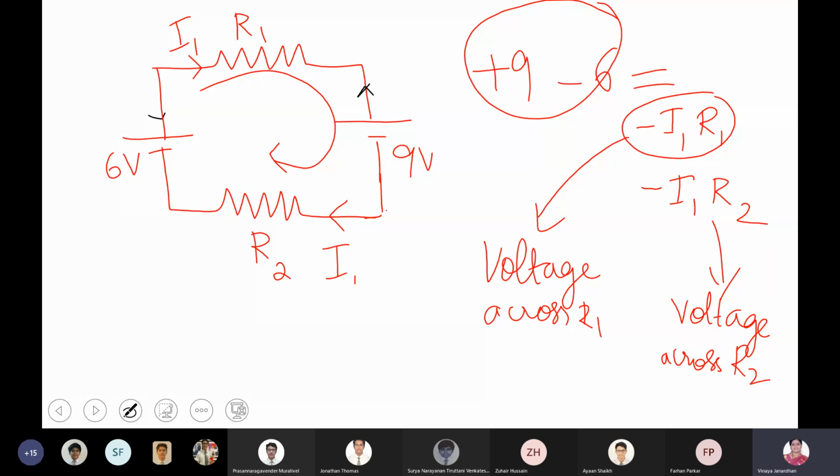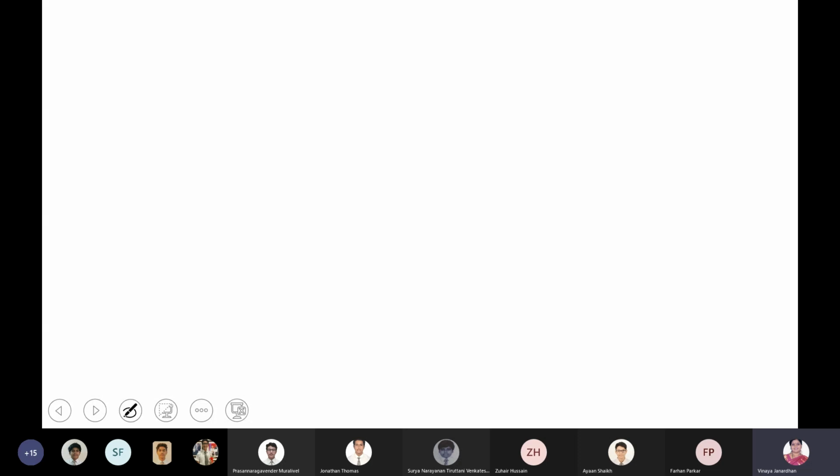Shall I go for one more small mesh loop and then we'll go for it? Yes, ma'am. Shall I erase just this? Take I2. Okay, now you do it by yourself.